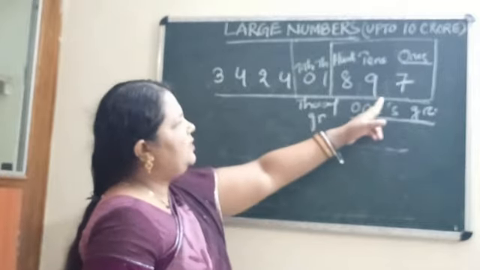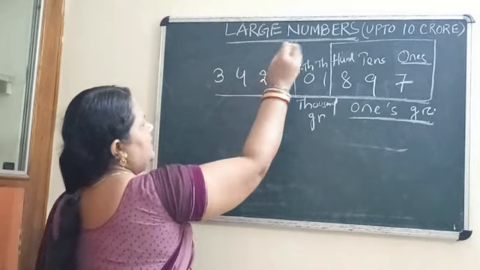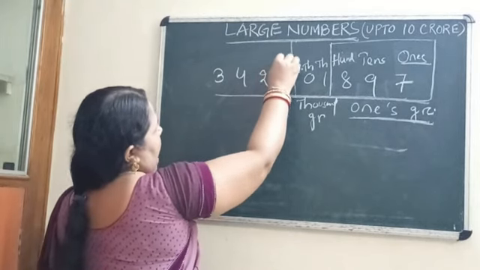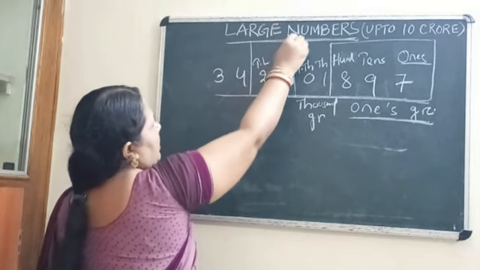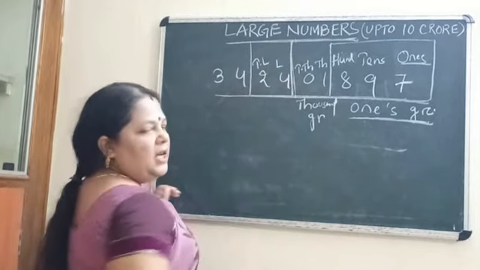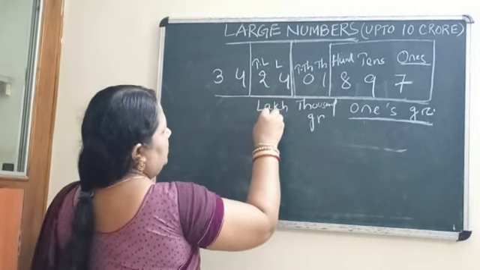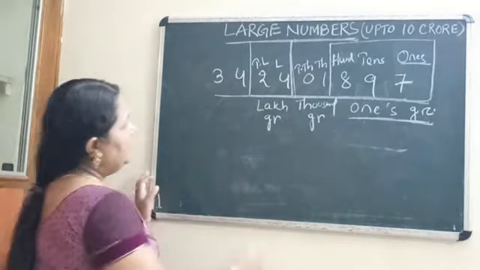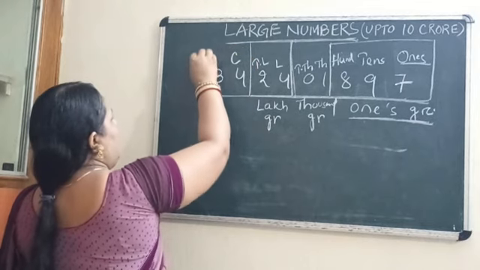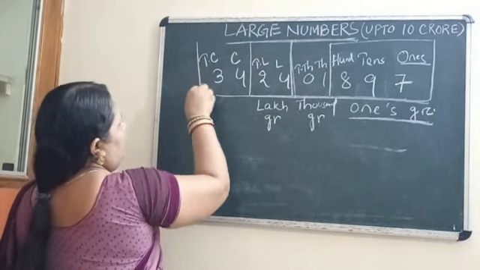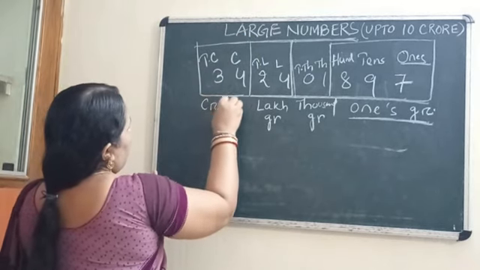Okay. So this is your first period. This is your second period. Then comes the next. This is your lakh and this is your 10 lakh. Both are related to your lakh group, so we can name it the lakh group. Then come to the next two digits. This is your crore and this is your 10 crore. So we can say this group name is the crore group.